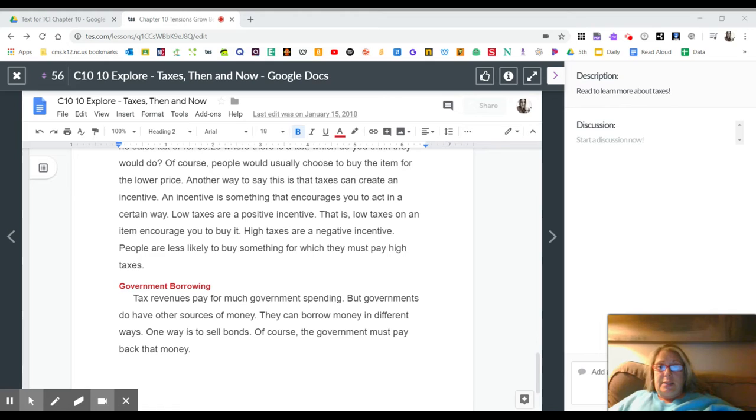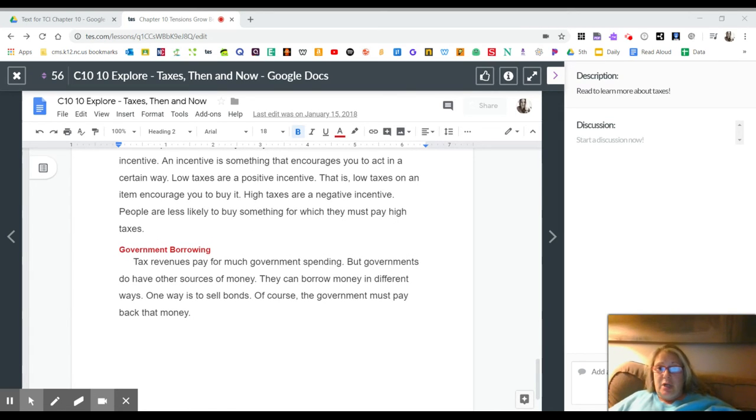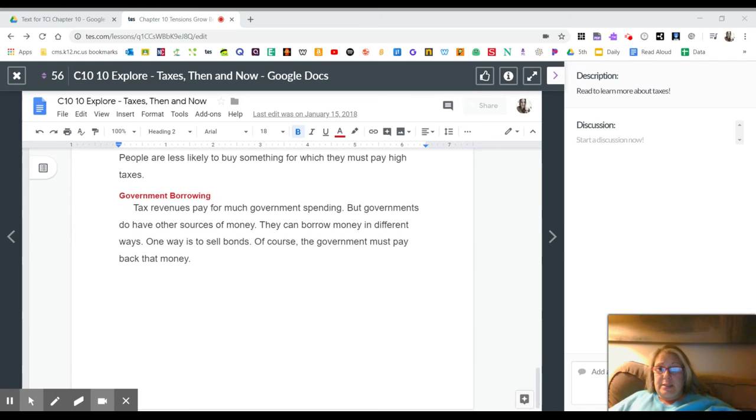Another way to say this is that taxes can create an incentive. An incentive is something that encourages you to act in a certain way. Low taxes are a positive incentive. That is, low taxes on an item encourages you to buy it. High taxes are a negative incentive. People are less likely to buy something for which they must pay high taxes.